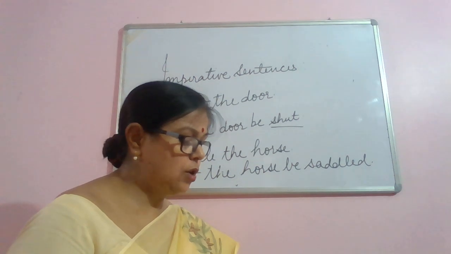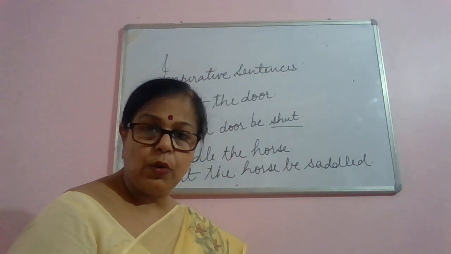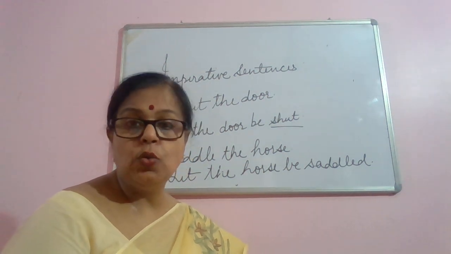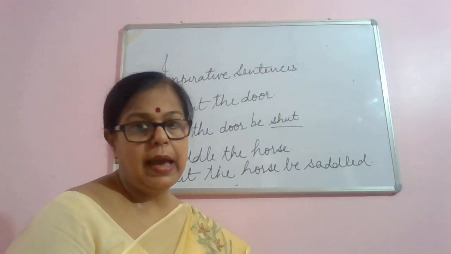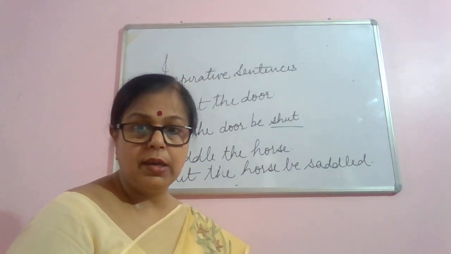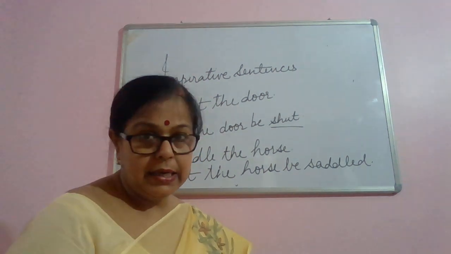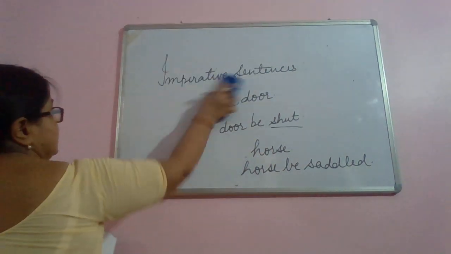Now, the second way to do it. Shut the door is a request. Then you can add you, which is always hidden. You are requested to shut the door. But the best way is to do active and passive voice with let. Please come here.